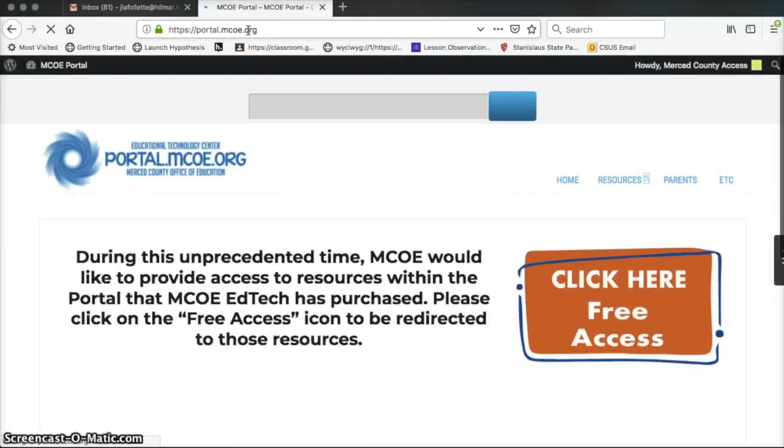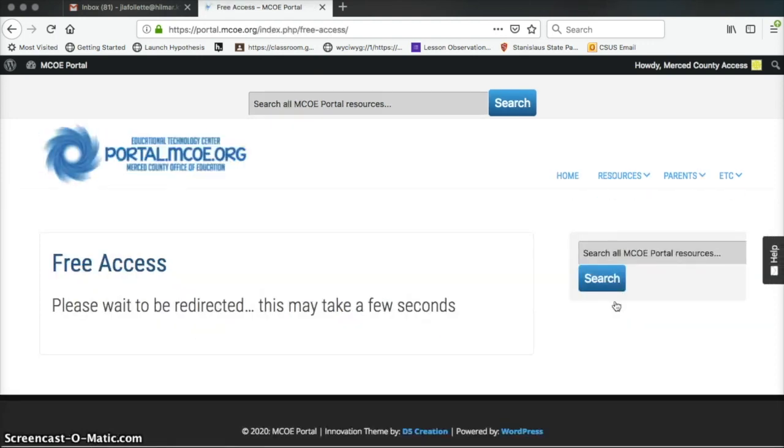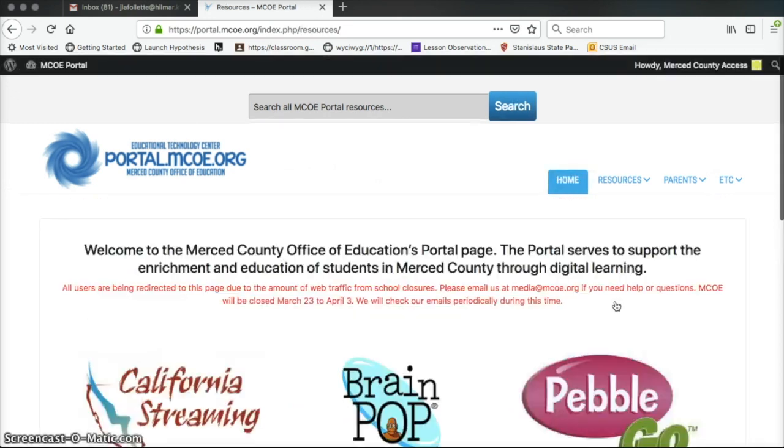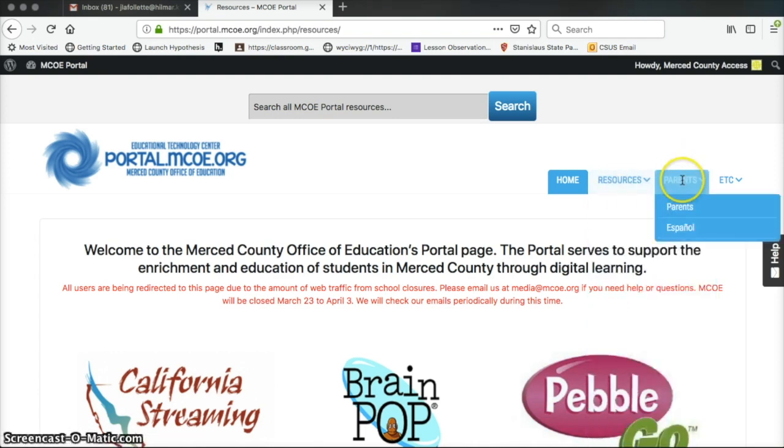To get to the MCOE portal, you're going to want to go to portal.mcoe.org. And you'll see there on the right there is an orange box where you can click on it to get to the free access. And we'll wait to be directed. So usually we have only partial access to some of this information. So there are other things up here in the list, other resources that we sometimes have access to.